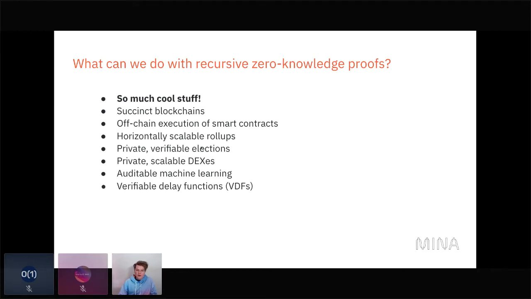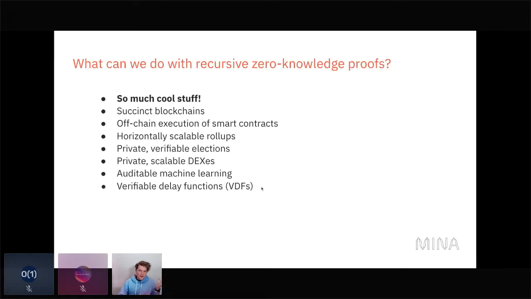You can build private and verifiable elections or private and scalable dexes. And then there are some other really interesting, more technical things you can build, like auditable machine learning, which is not a meme. There's actually a lot of strong use cases for this, like synthetic assets and stuff. The performance is good enough that it's feasible for models that aren't, I don't know, GPT-3. And then we have verifiable delay functions as well.